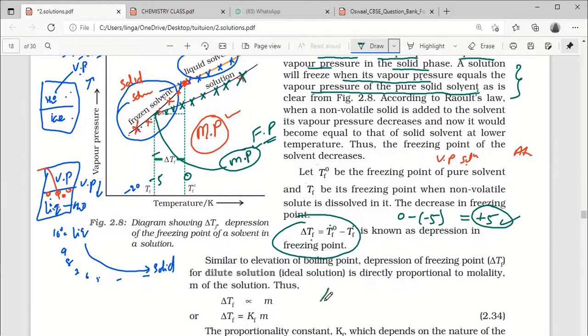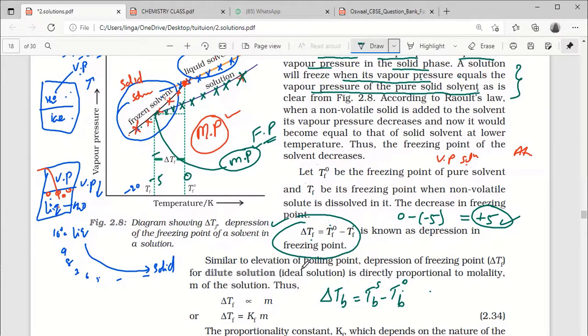In case of boiling point, we will write like this: delta Tb equal Tb minus Tb naught. It is the solution, obviously Tb is more than Tb naught. Okay, it may be 105. 105 minus 100 equal to 5, like that. Difference is always positive only. That's why. Okay, you understood delta Tf? Yes, sir. Always positive value you are getting. Right.